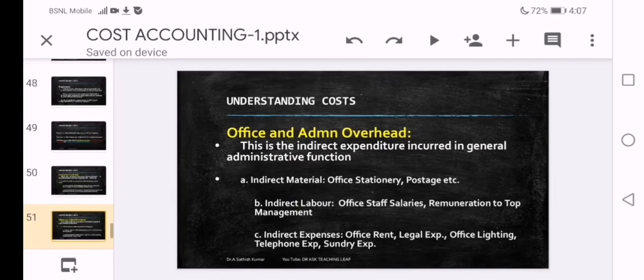Now let us focus on the second part, office and administrative overhead. This is the indirect expenditure incurred in the general administrative function, not related to the production process, not related to the selling process. It is only the office management process. Again, three components: indirect material such as office stationery, postage; indirect labor, office staff salaries and remuneration to top management like directors, managing director, company secretary and all; indirect expenses such as office rent, legal expenses, lighting of office, telephone of the office, other expenses.